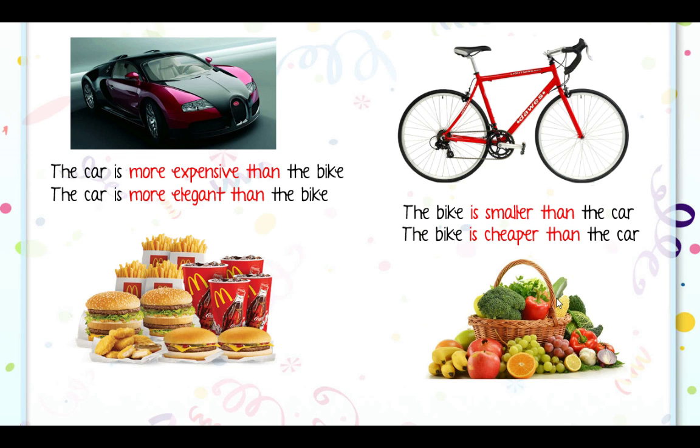We can say that fruits and vegetables are cheaper, or I don't know, are more beautiful, whatever. You can say whatever you like. You just need to use the adjectives very well. Remember that the shorter adjectives go with the ER particle, whereas the longer adjectives go with more than, okay? Of course, there is always an exception to the rule.